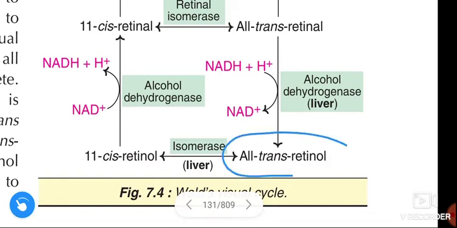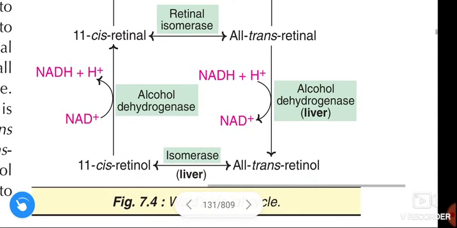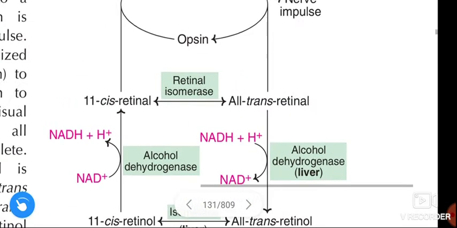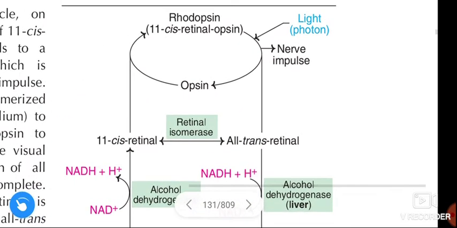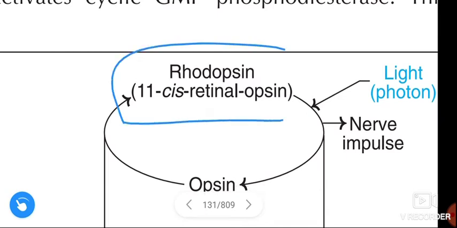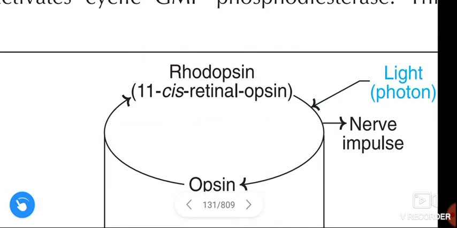Again this all-trans retinol is converted to 11-cis retinol in the liver by the enzyme isomerase. Again this 11-cis retinol is converted to 11-cis retinal, and the reaction is same here. 11-cis retinal combines with the opsin and leads to regeneration of rhodopsin, that means 11-cis retinal opsin.